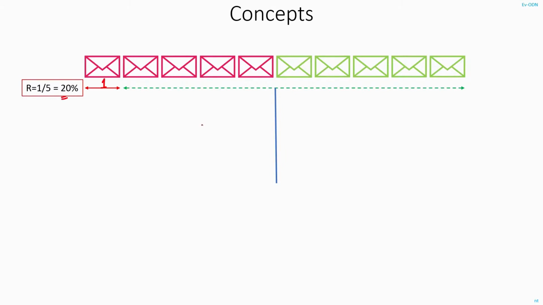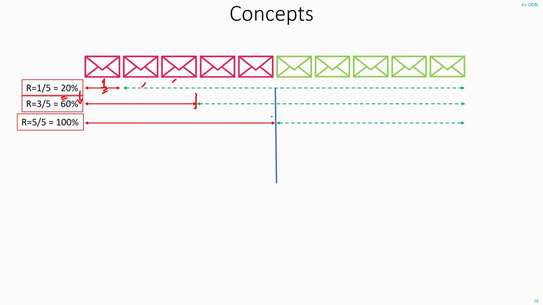Ignoring the case where none of the spam emails got filtered, when will recall have the lowest value? Recall will be the least when you have managed to filter out just 1 out of the 5 spam emails. That is, in this case, recall will be 1 by 5, or 20%. And recall will start increasing the moment you are able to filter out more of these spam emails. That is, if your model is able to filter out 3 out of the 5 spam emails, then your recall will increase from 20% to 60%.